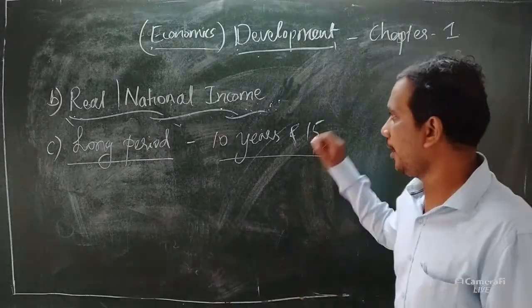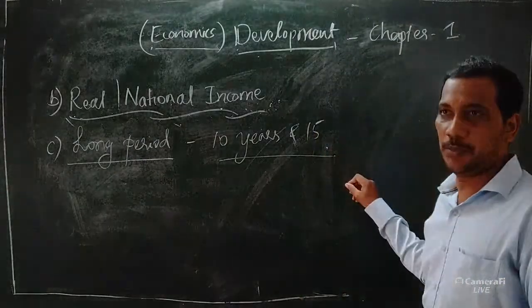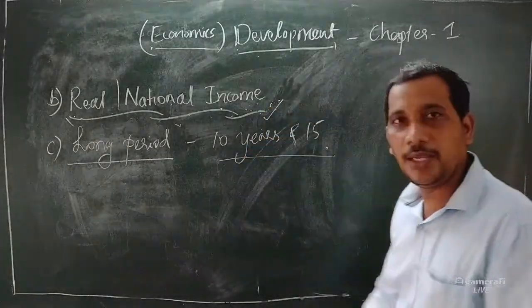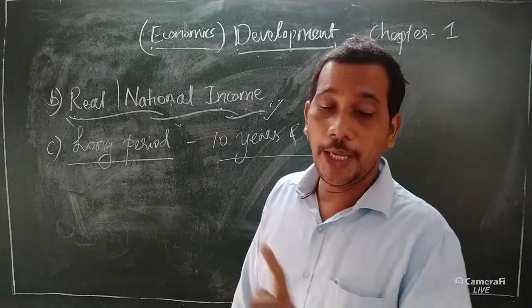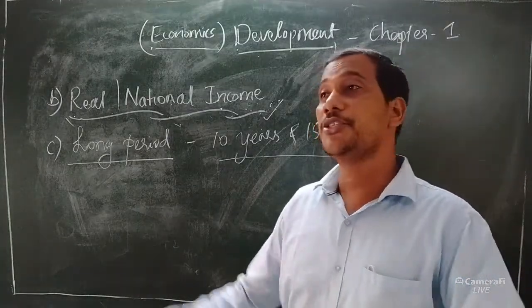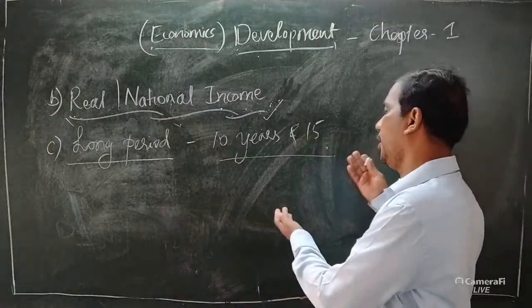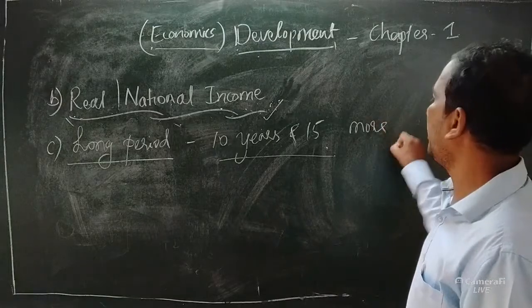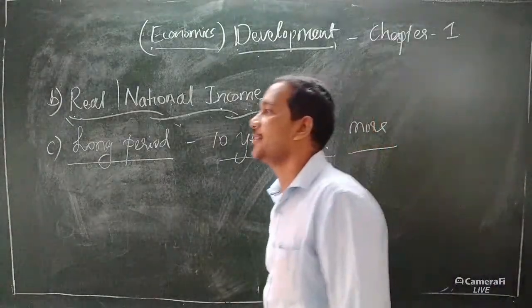Then only the government's development is possible. So it should be stable for almost 10 years or 15 years also. See, income should be sustained over a long period, say for 10 years or more, or 15 years or more also. That is useful for the country to get this development.